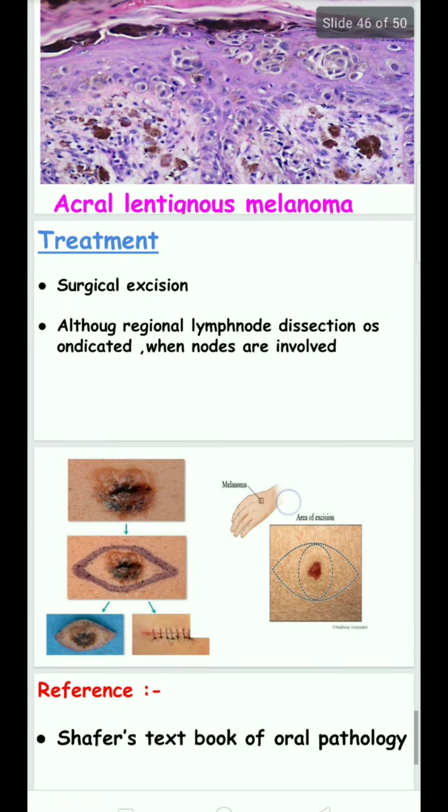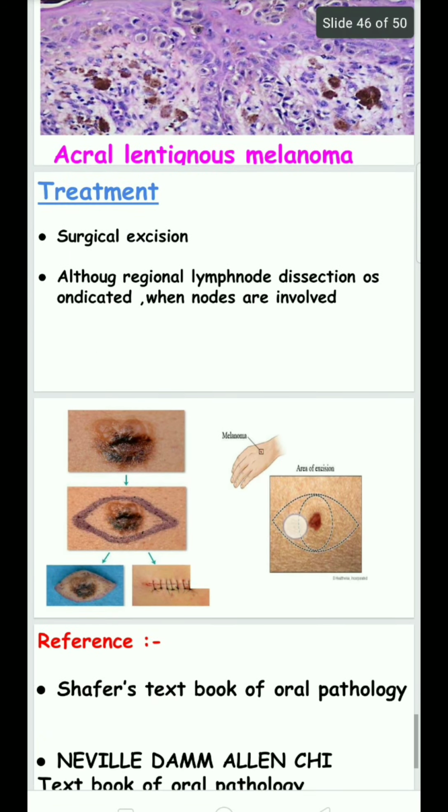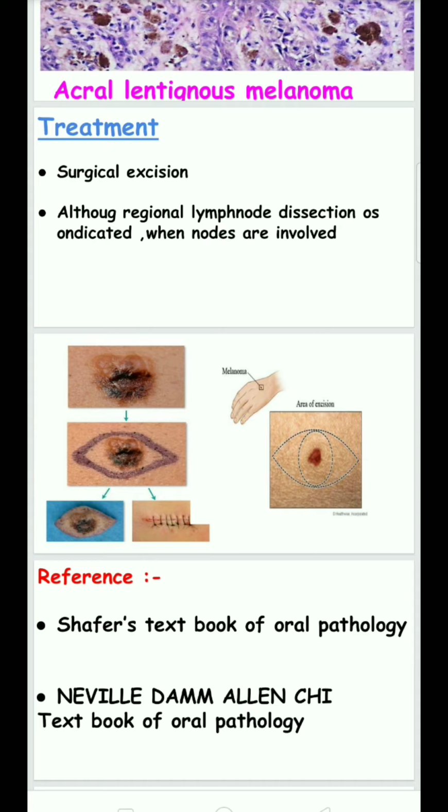The treatment is surgical excision. Although the regional lymph nodes may be involved, dissection is indicated when the nodes are involved.